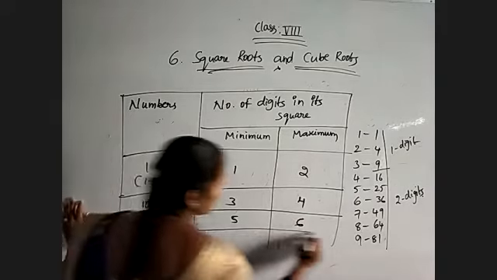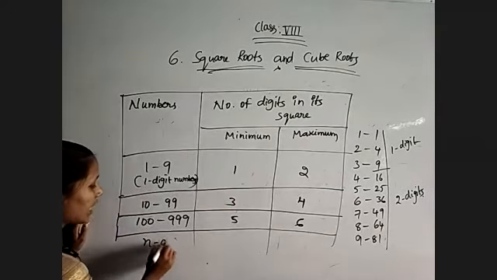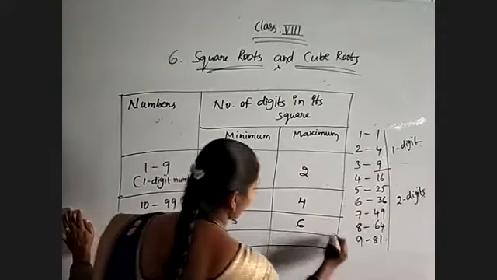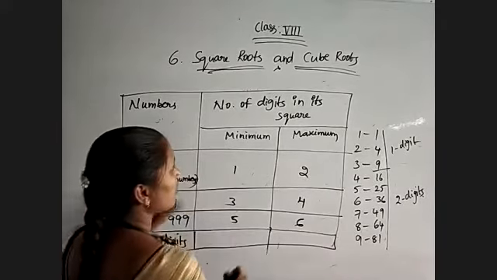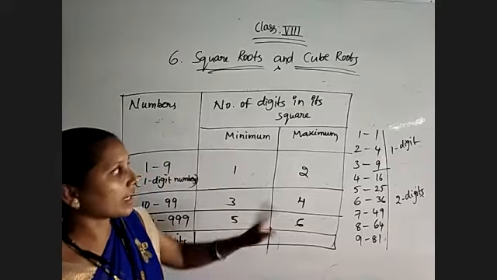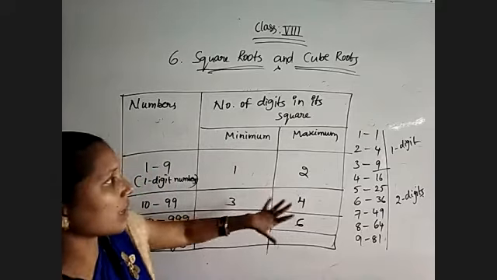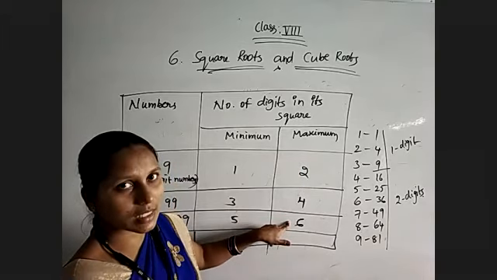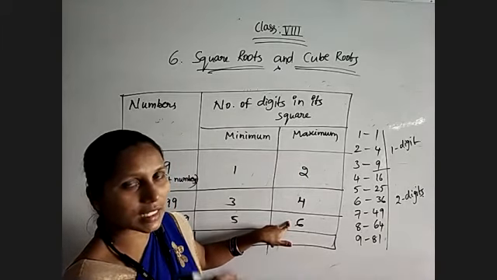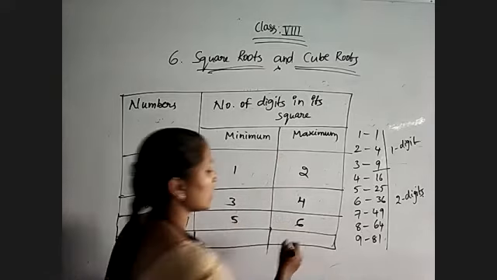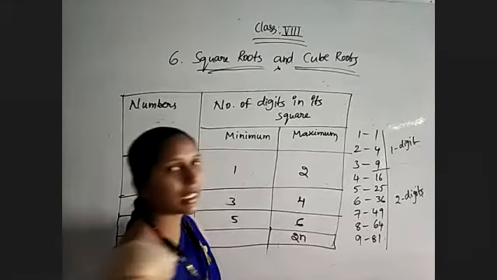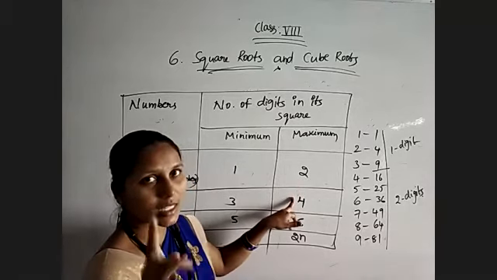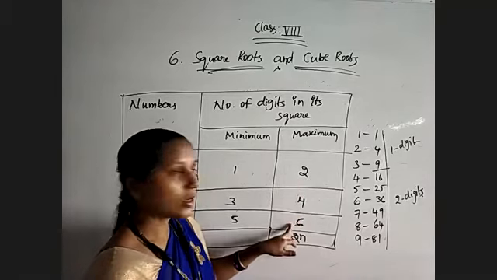So for suppose if the number is having n digits, then how will we get the pattern? Just observe, minimum numbers we will keep for later. For maximum numbers, observe here 2, 4, 6, and next we will get 8. Like that we are getting the sequence. So all these come under the 2n table. 2 ones are 2, 2 twos are 4. When the number is 2 digits, then 2 twos are 4, 2 threes are 6.